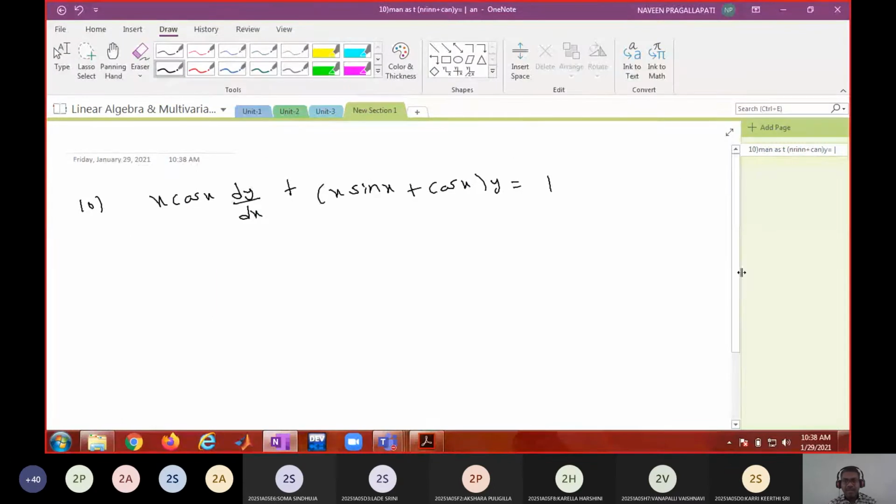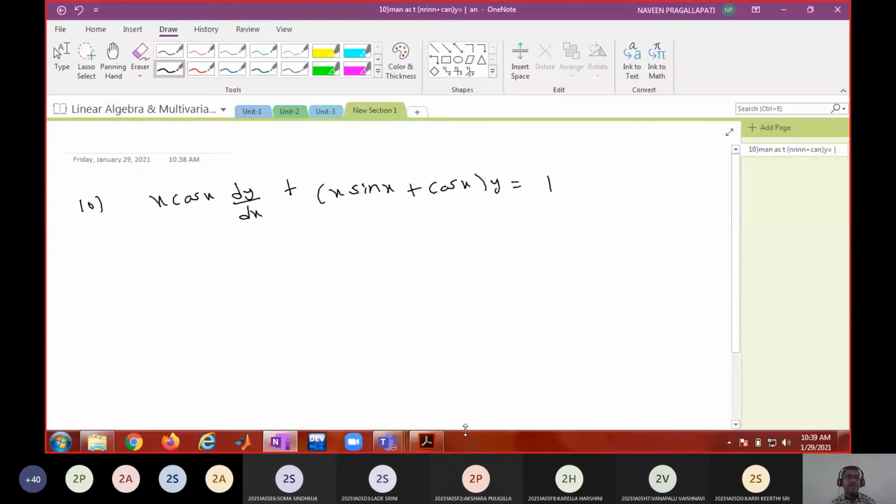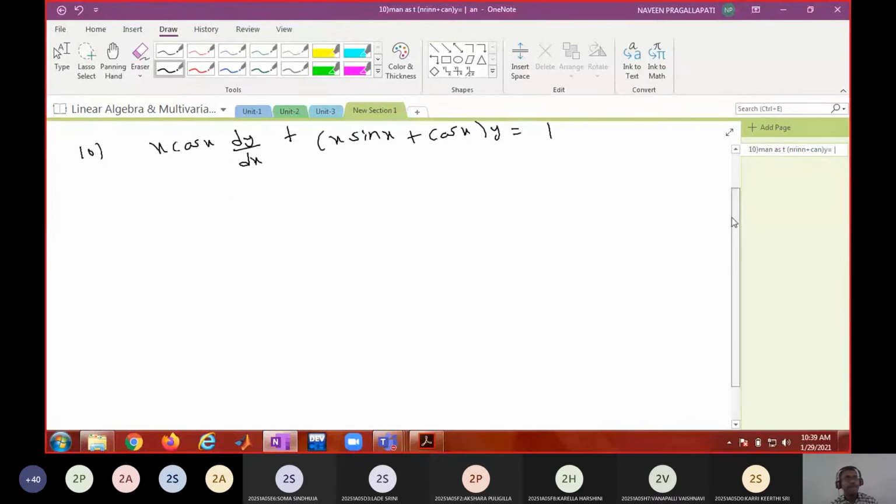See, the assignment may not be exactly on the three types: linear, Bernoulli, and exact differential equations. So the question is asked like this: x cos x dy by dx plus (x sin x plus cos x) into y equal to 1. Anyone tried this problem? Yes, sir. Can you suggest what could be the substitution, or what type of differential equation it is? How should I proceed?